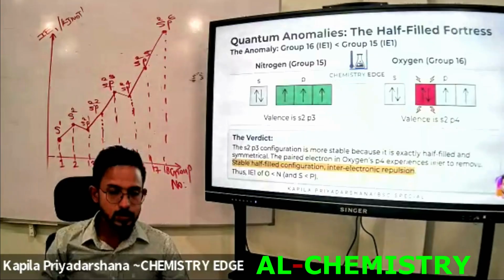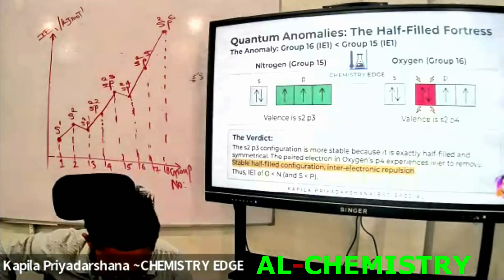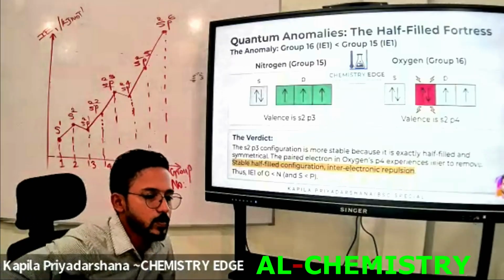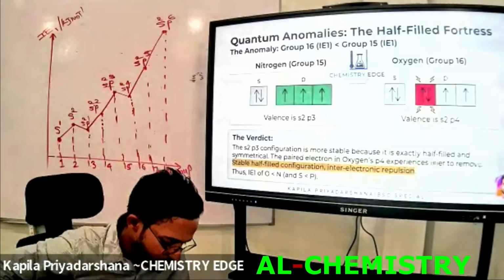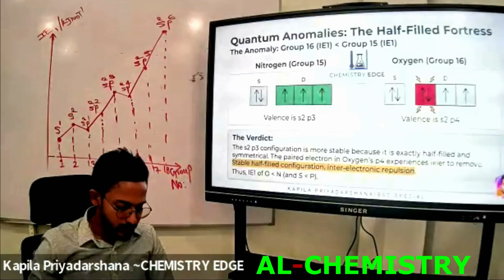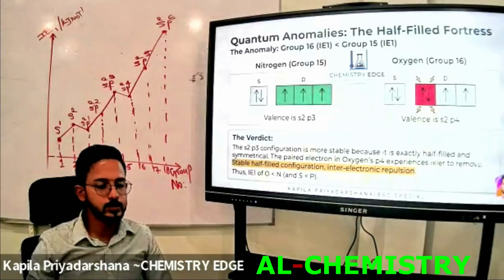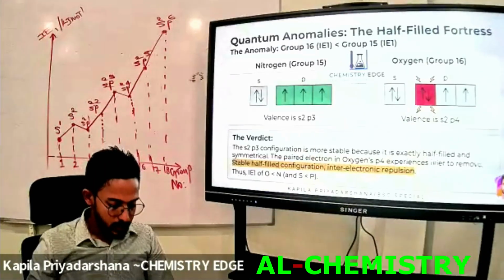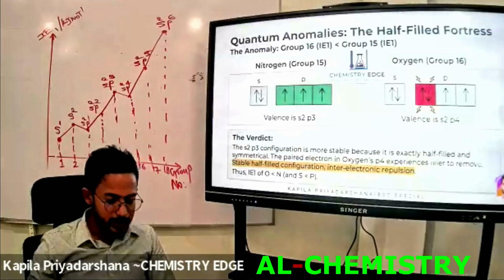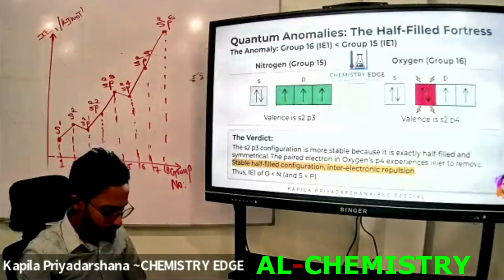Next point. Thus IE1 of oxygen is lower than that of nitrogen. IE1 means first ionization energy. Right? Okay.